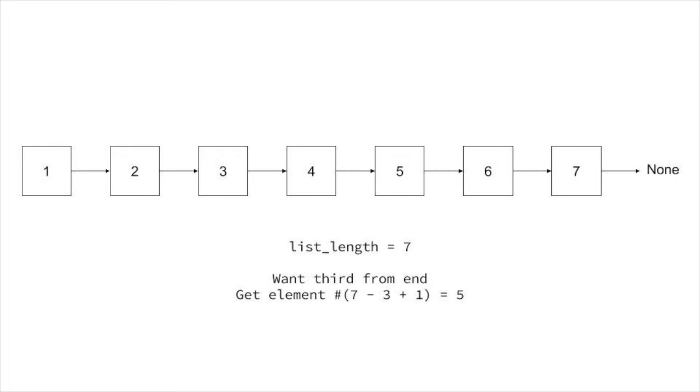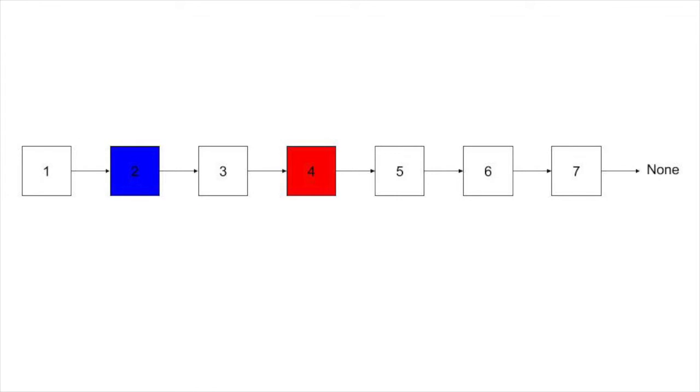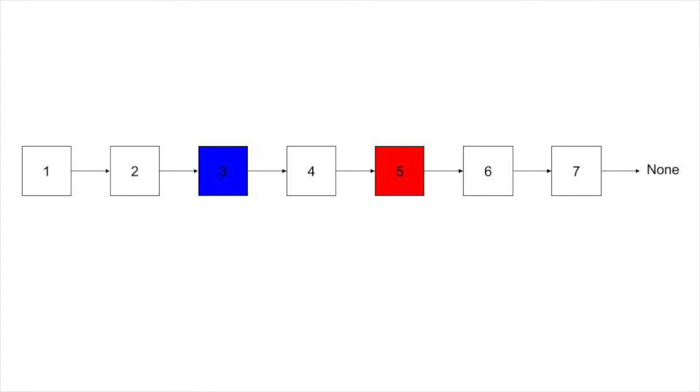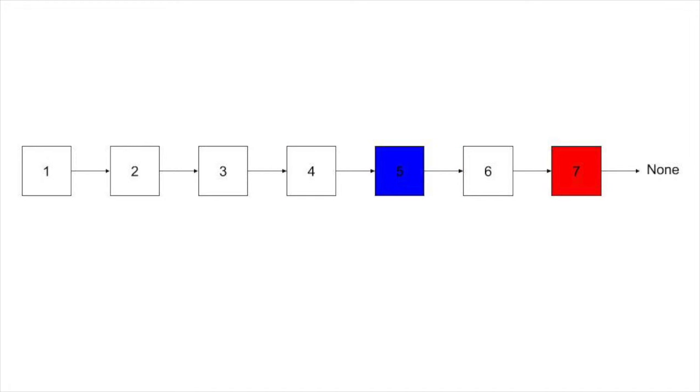Many interviewers dislike this solution and instead prefer a recursive solution which takes O of n time and O of n space on the stack, or a solution that doesn't loop through the list first. The answer they're looking for is as follows. Set one pointer to the head, and then advance another pointer k-1 nodes. Then advance both of those pointers one at a time until the pointer in front reaches the end of the list, and return the value of the behind pointer, as we show in this example.